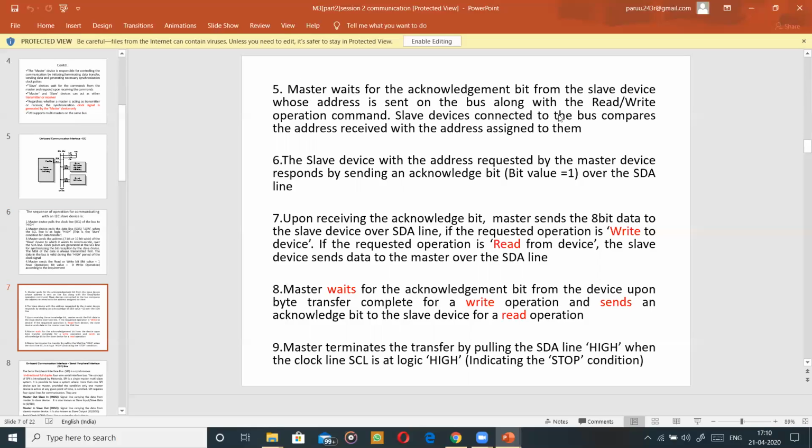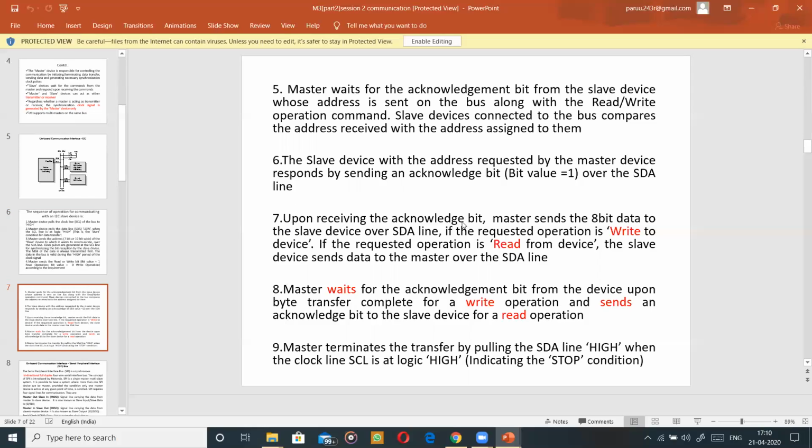Now the slave devices connected to the bus compare the address received with the address assigned to them. Whatever address the master has put, it has reached all the slaves. Now each will find out whether it is the one which has to respond. Once the slave recognizes itself, the slave device with the address requested by the master responds with an acknowledgement bit. Once the slave has identified that it is the one that has to respond to this communication, it sends an acknowledgement. How is the acknowledgement sent? Again, over the SDA line. The same line the slave will use. And now that is reaching the master. Now let's go to the next step.